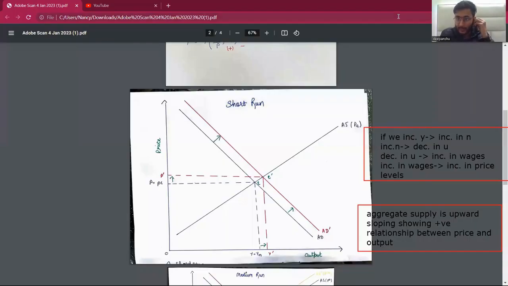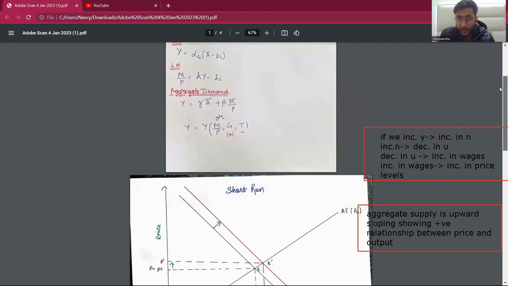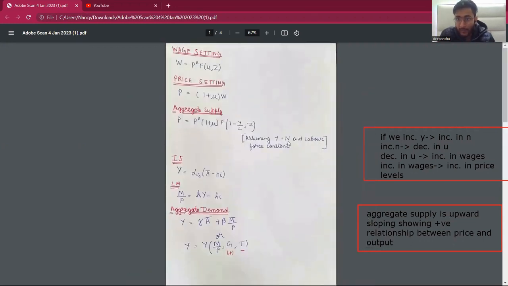Now, let's look at some facts about the aggregate supply relationship. First, the aggregate supply curve is upward sloping, which means that there is a positive relation between output and price levels. We derive it like this: if we increase the output Y, it will lead to an increase in N, which is employment. Given the increase in N, it will lead to a decrease in U, given the labor force remains constant.